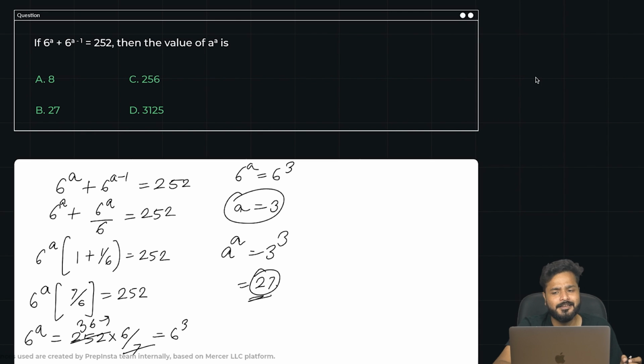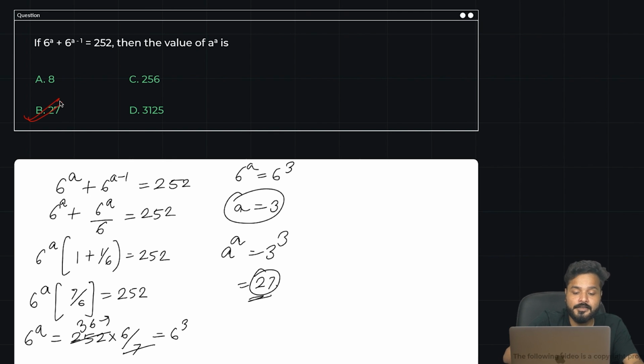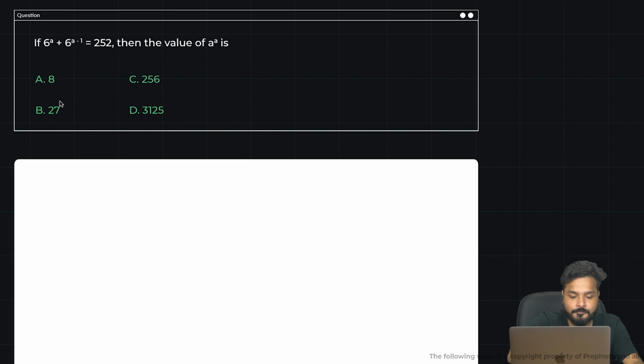Option number B. This was a very simple question, guys. Honestly, very, very simple question. The important thing here is the time that you are taking solving each particular question, and that is the most important thing that you should be taking care of.